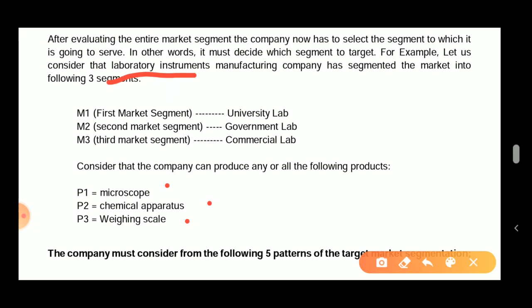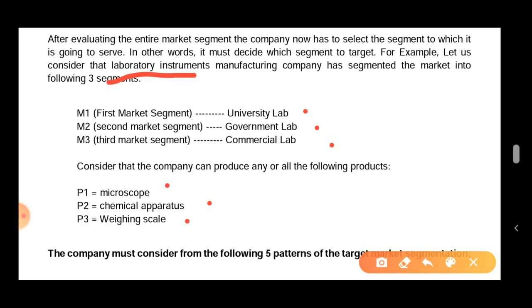The first market, M1, is university laboratories, where schools, colleges, and universities are running BSc chemistry or something like that. M2 is the government labs, which can be civil hospitals, and M3 is the commercial labs, which are pathological labs and everything of that kind. So, three products and three markets.